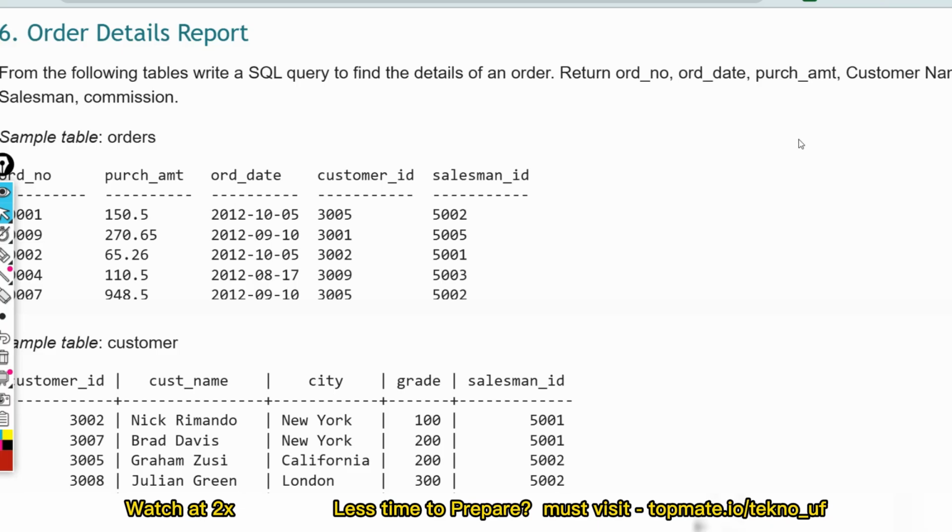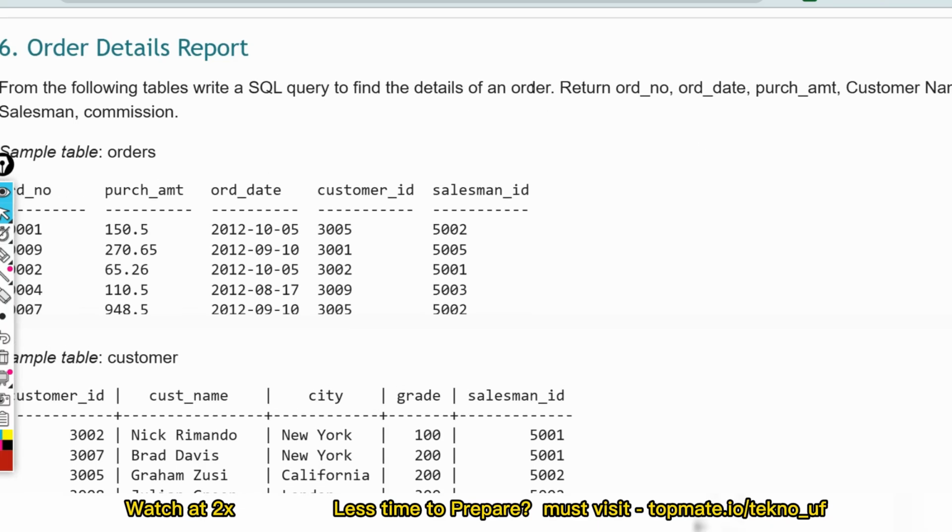So now the task is very difficult. No way. What is the task? That is to find the details of an order. So what are the details? That is order number, order date, purchase amount, customer name, grade, and salesman commission. All of this is present across the orders, customer, and salesman tables.